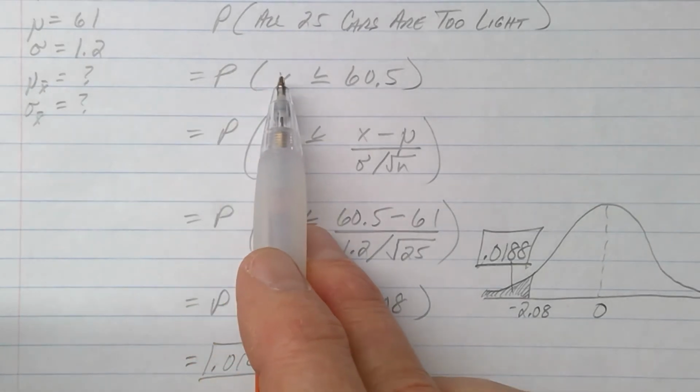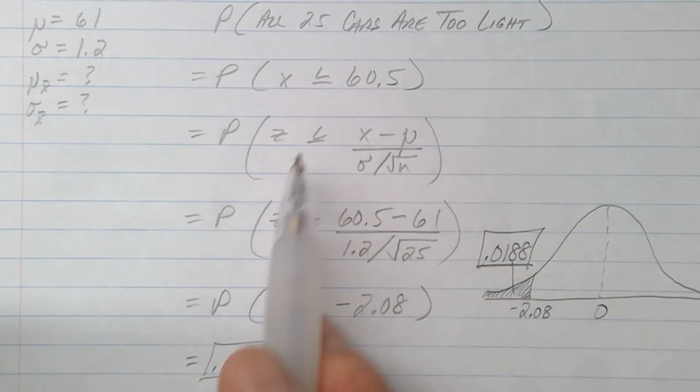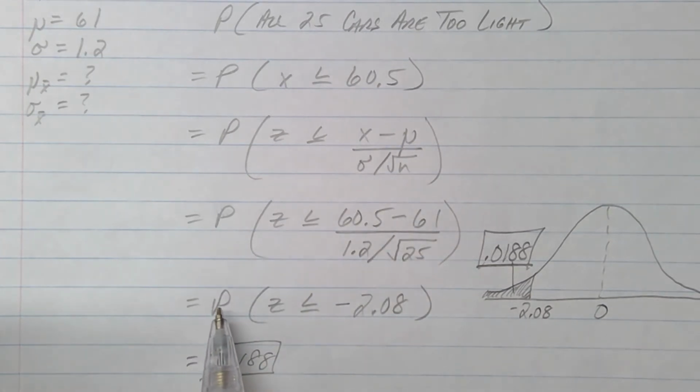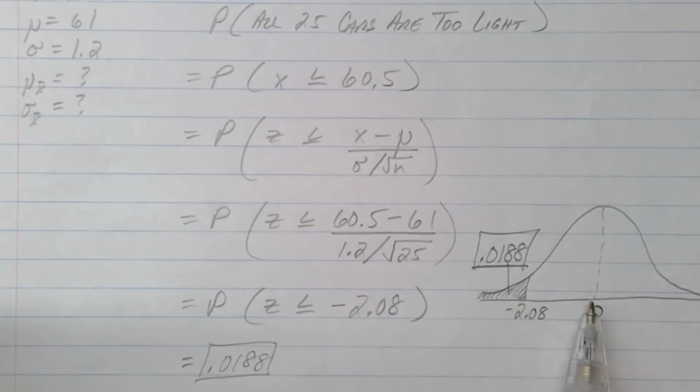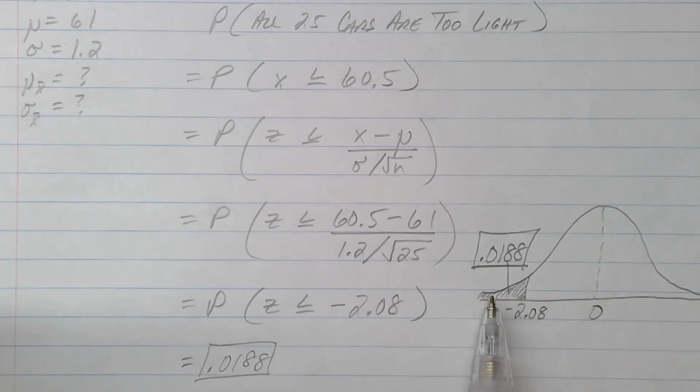So the probability that I weigh 25 cars and the average is less than 60.5 tons is the same thing as saying the probability that z is less than negative 2.08. Well, if you look over here at the sketch, that's more than 2 steps to the left. Gosh, we're almost out here in outlier area. You know, if you go about 2.5 steps, you're in the really unusual area. So we're almost to the outlier area.